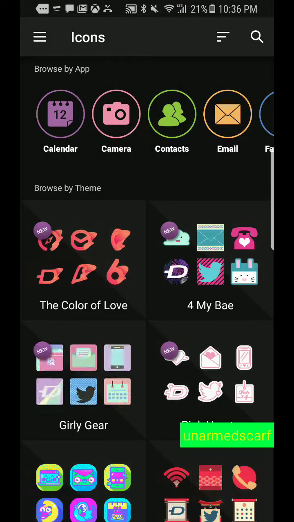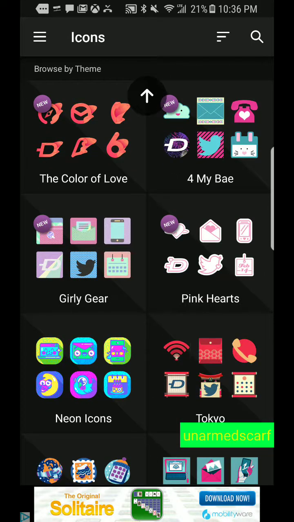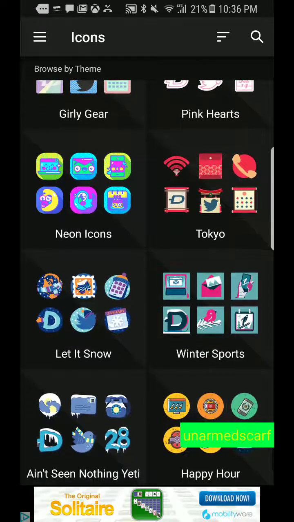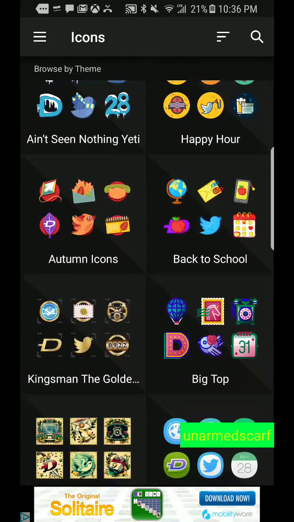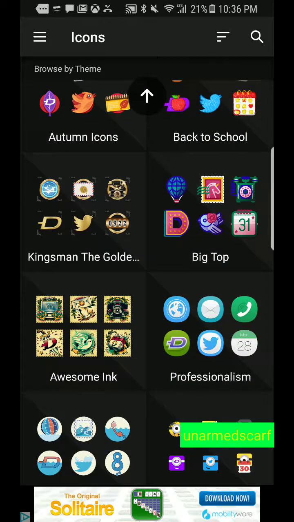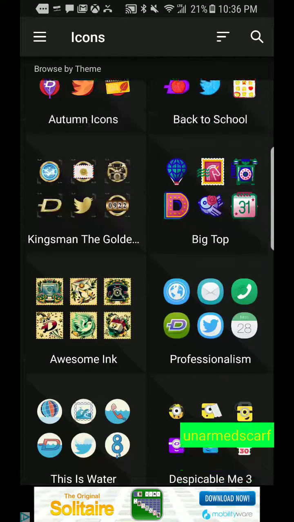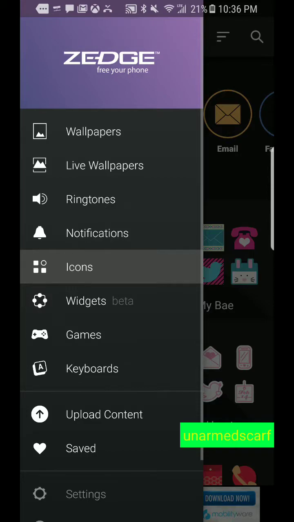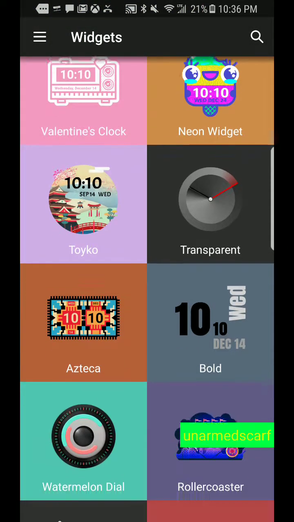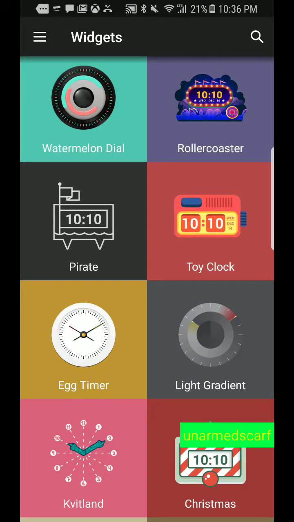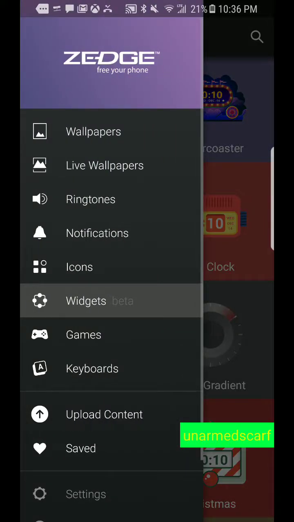Then there are icons too. You could change the way that you see things on your phone. So right here you could pick any and it'll change your icon style. For widgets, this is just like, when you open your screen and stuff, but I already have the wallpaper.